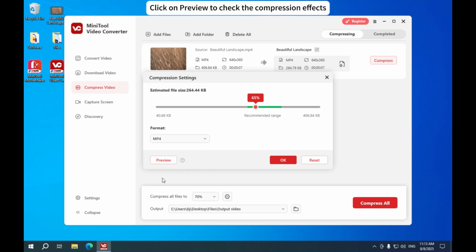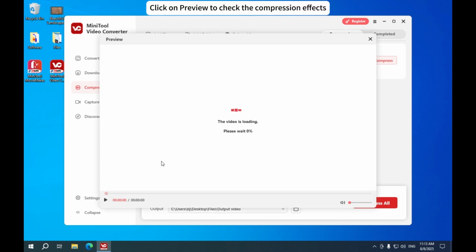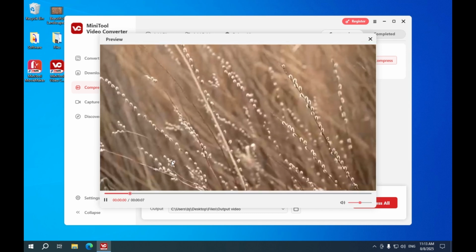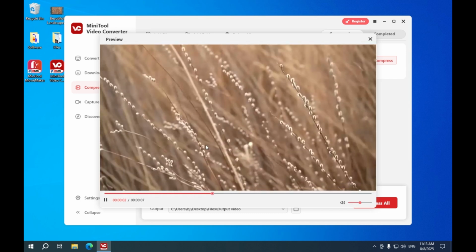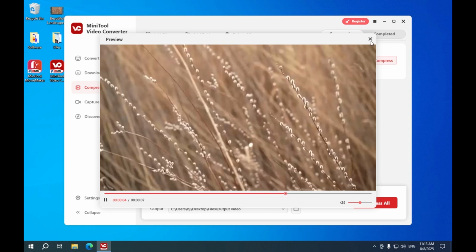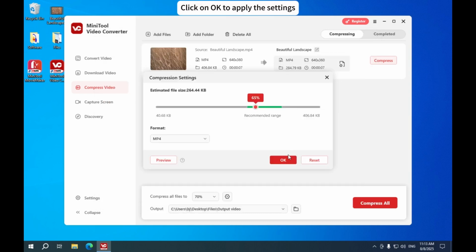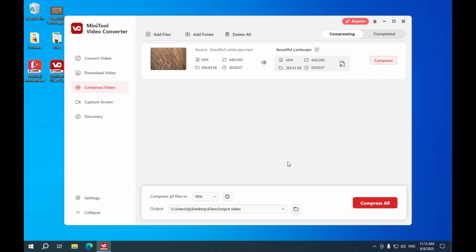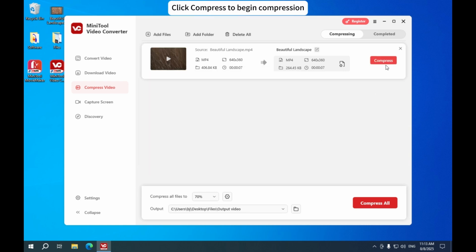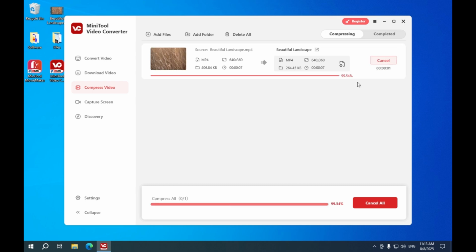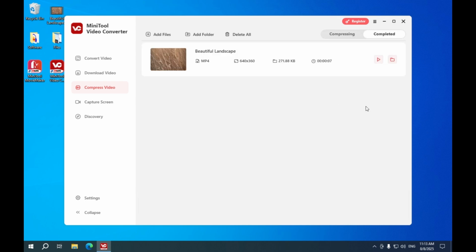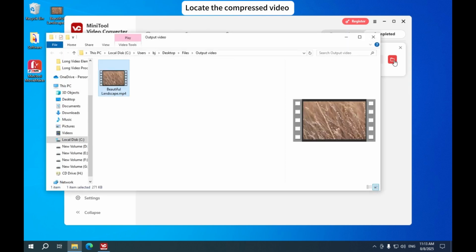Click on the Preview button to check the compression level. Click on the OK button to save the changes. Click on Compress to start compression. When the file compression ends, click on the folder icon to locate the compressed video.